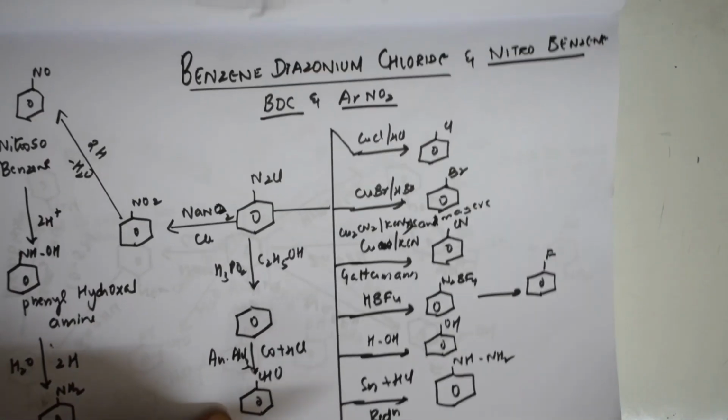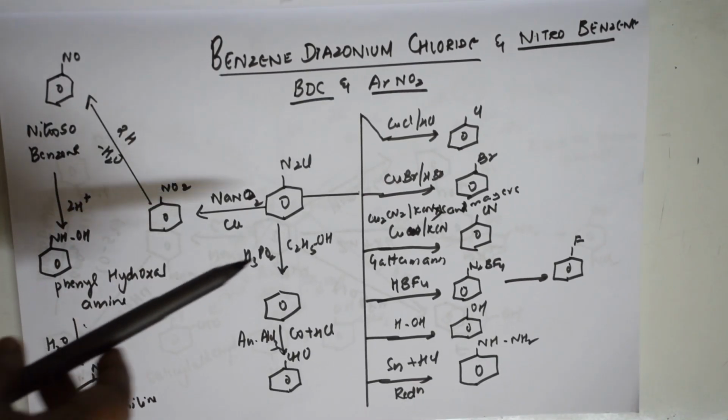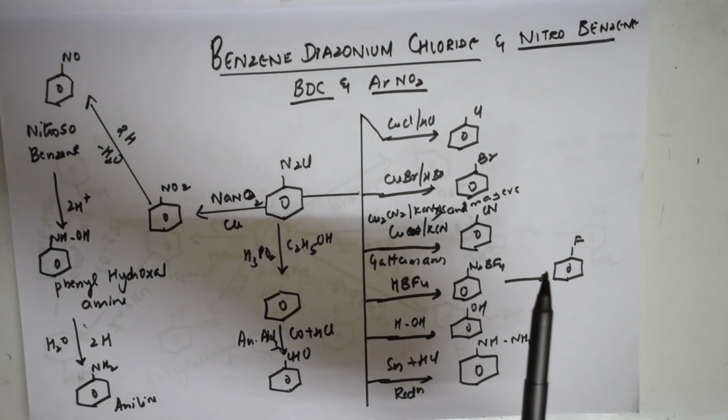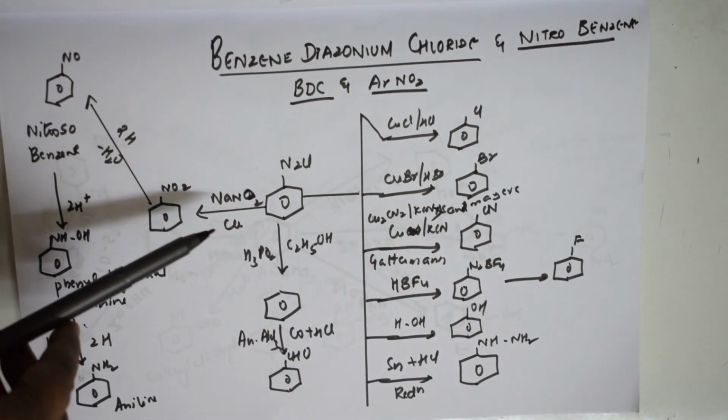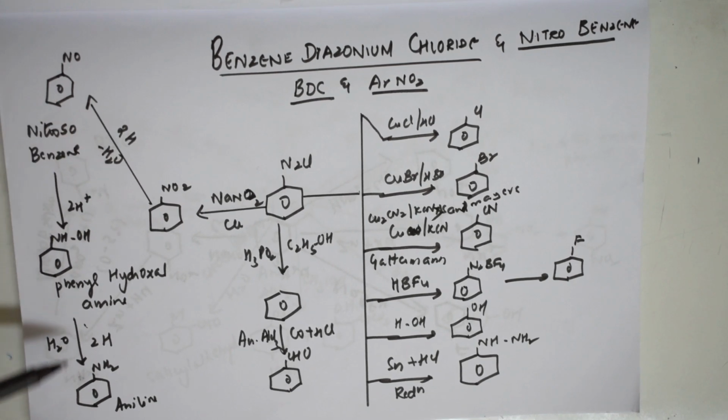Now let us check BDC. BDC is compulsory, an easy one. In BDC, benzene diazonium chloride, there are two ways. BDC can be converted to these products, as well as to nitrobenzene, where nitrobenzene can further be converted to aniline.